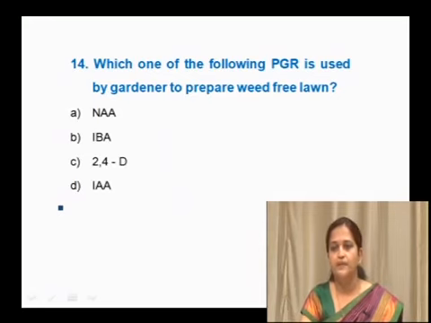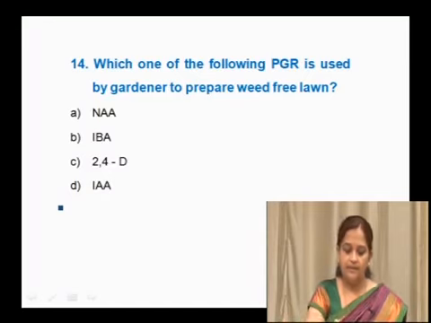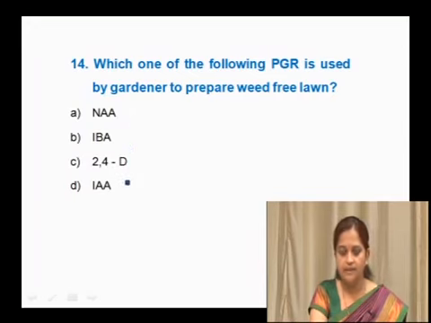Which one of the following plant growth regulators is used by a gardener to prepare a weed free lawn? See, all four options given here are auxins. Among these four auxins, which one is used as a weedicide? A gardener wants to prepare a weed free lawn.